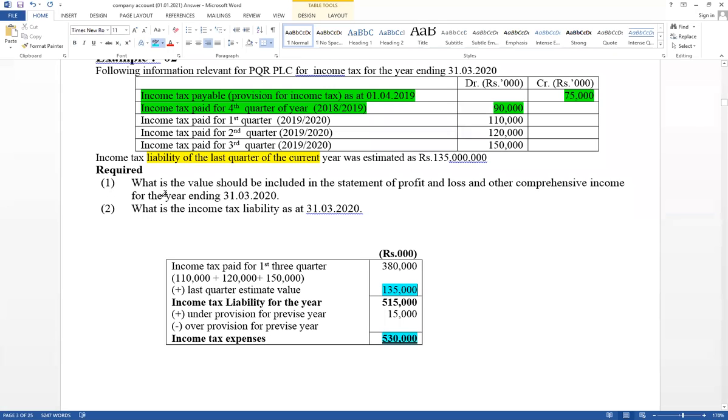Therefore, first one they ask what is the value that should be included in the statement of profit and loss and other comprehensive income for the year ended 31st March 20. Therefore they ask income tax expense. This value goes to profit and loss as an expense, income tax. Right. Therefore the first answer here is rupees 530,000 and take more 30 rupee value.